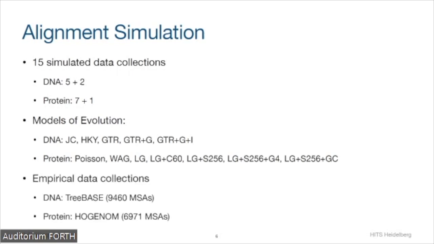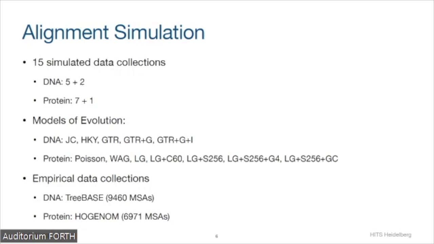Now, as I said, we also need empirical data to compare against, but also to simulate along. So we wanted to have as realistic or as representative data as possible. For our DNA studies, we used MSAs we obtained from TreeBASE. TreeBASE is a data set of published empirical alignments, and there are no limits to the sequences that can be published there.